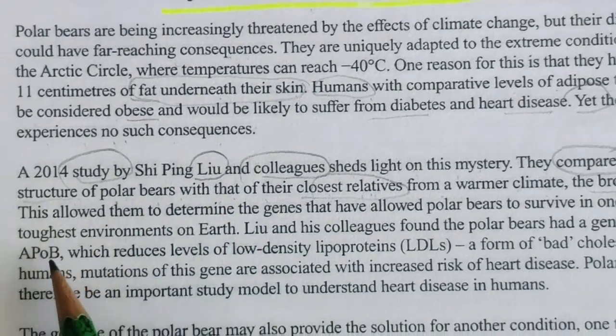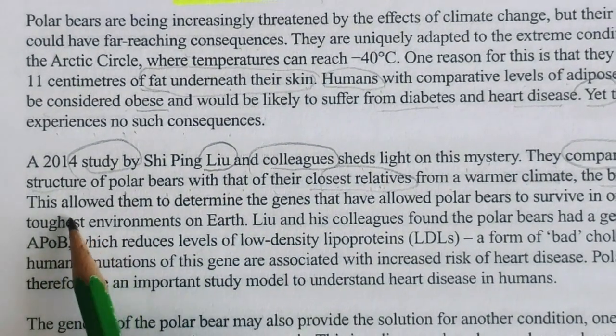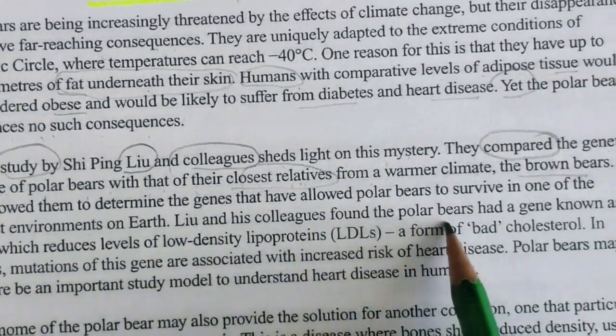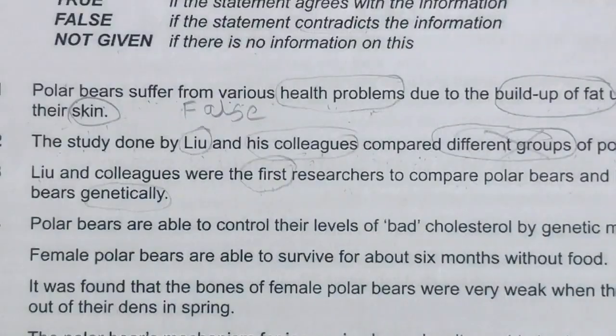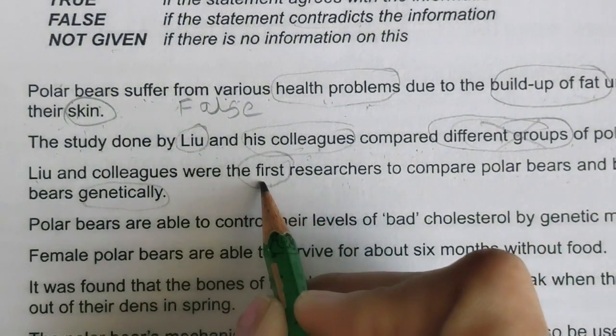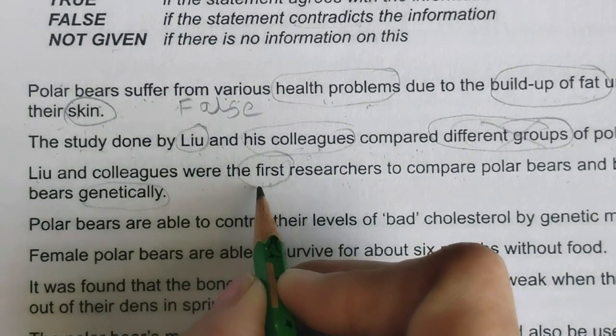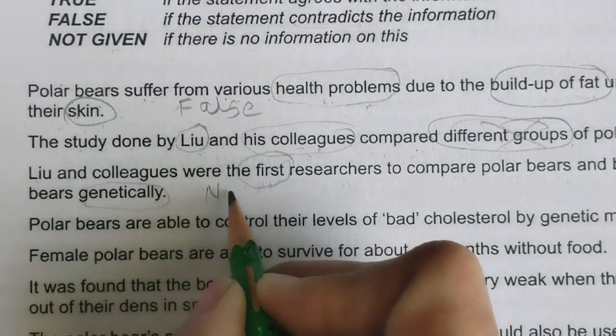Let's read another line also. They found the polar bears had a gene known as, okay, no, they are not talking anything about the first. So if that type of question is there, and they are not saying first, then it is always not given.